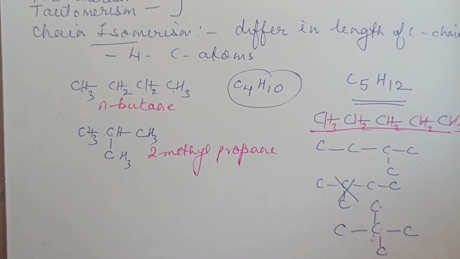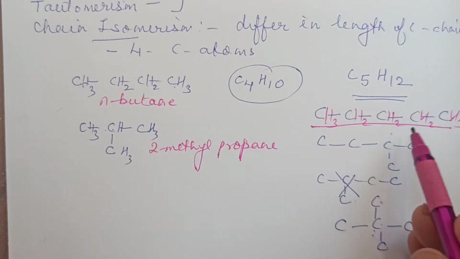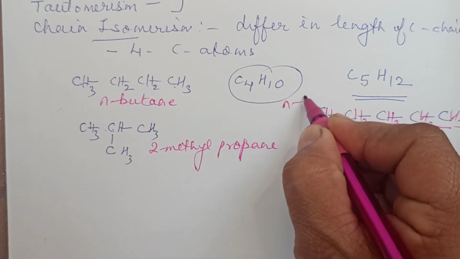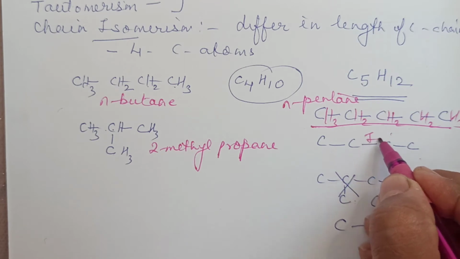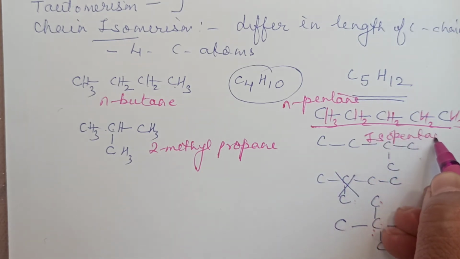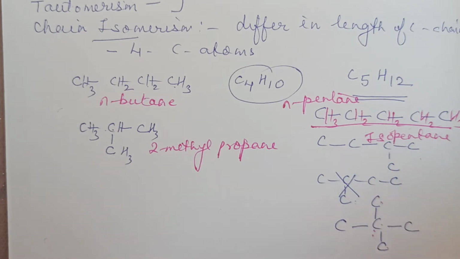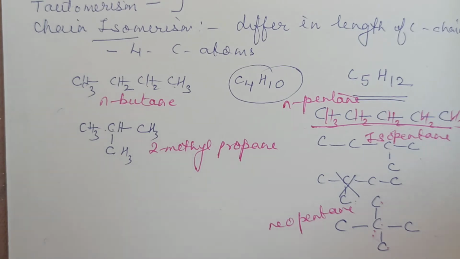Right. Else if you want, you can give the common names also to these. This one is normal pentane, the first one, n-pentane, right? And the second one is isopentane. This iso means one branch it is having, isopentane. This is a common name, so don't think it is pent. This is neopentane, the last one, neo. Neo means, on the same carbon atom there are 2 branches. That is a neo structure. Clear till here, right?